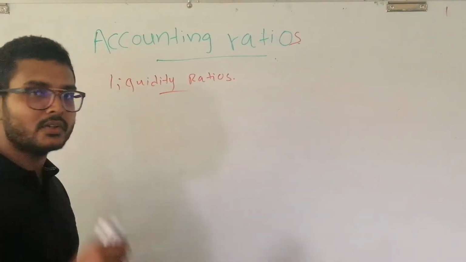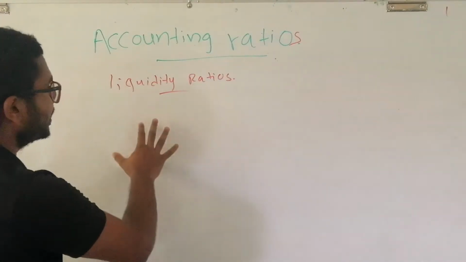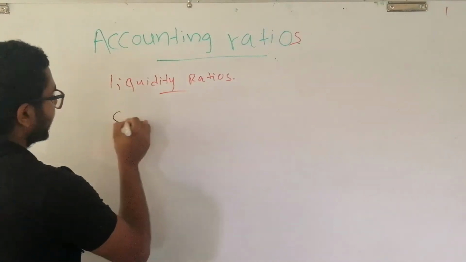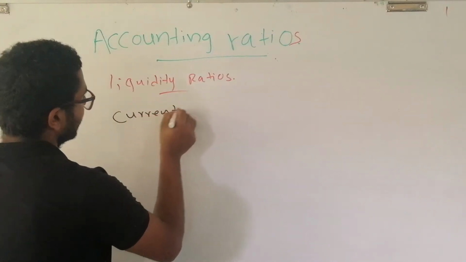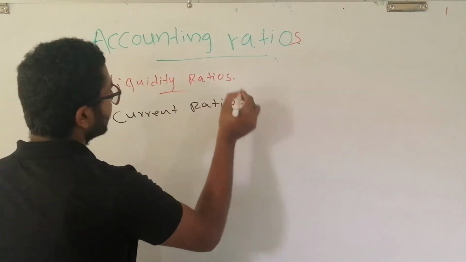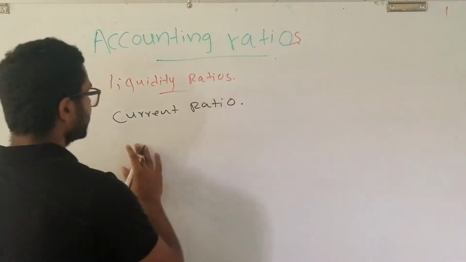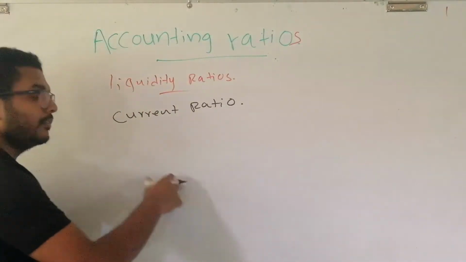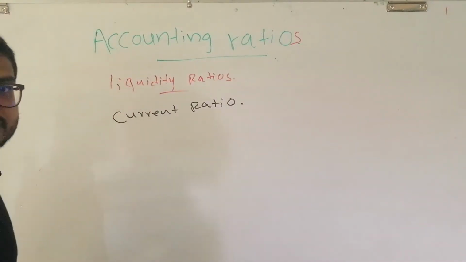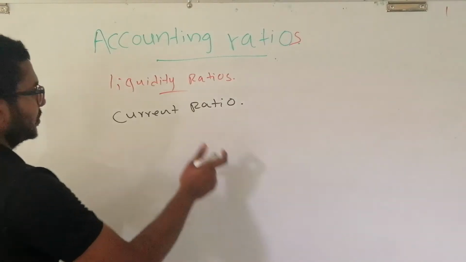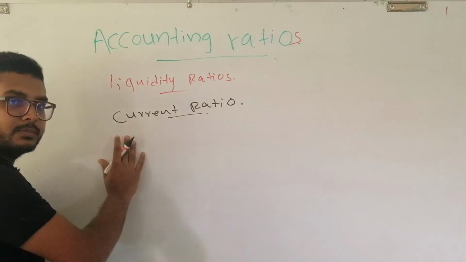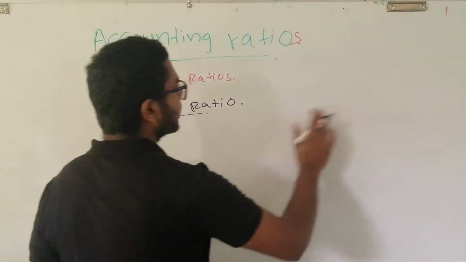There are two kinds of ratios that should be studied under liquidity ratios. What are they? One of them is the current ratio and the other one is the quick ratio. First we go through the current ratio. When it is finished, then we can take a look at the quick ratio. What is the current ratio? Current ratio is the relationship between the current assets and the current liabilities.